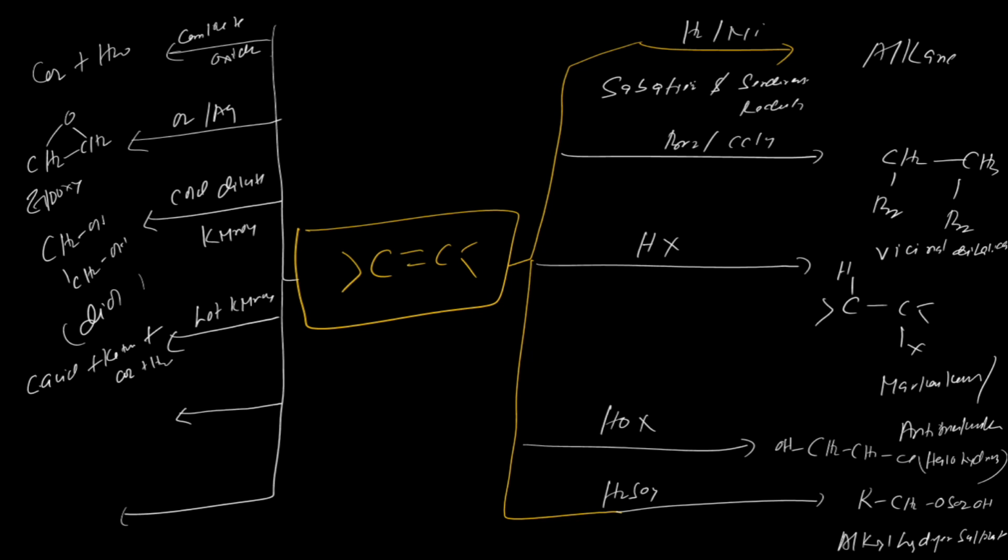Now I hope you understand. You are getting the thing. It will give you carboxylic acid, ketone, carbon dioxide plus H2O, and it depends upon what alkene you have taken. Now the next one is the ozonolysis. Ozonolysis, as you know, will give you either aldehyde or ketone.